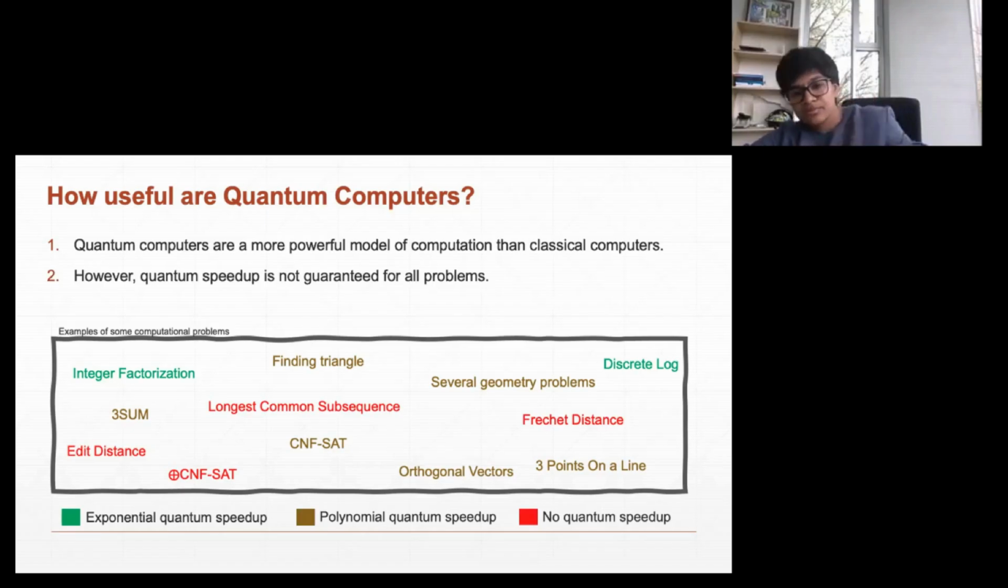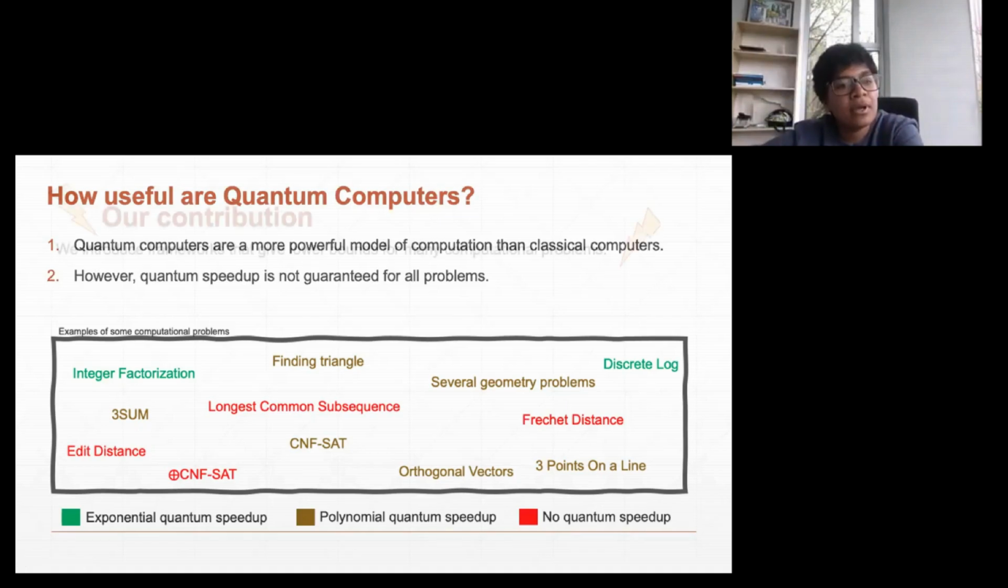And the work in my project right now is to give evidence as to why we are not able to find better algorithms for, say, LCS or edit distance. And some more work that we are doing is to see that maybe for some problems like geometry problems, we cannot have more than a polynomial quantum speedup. So this is what the project is about.